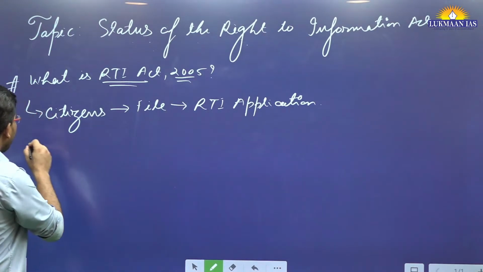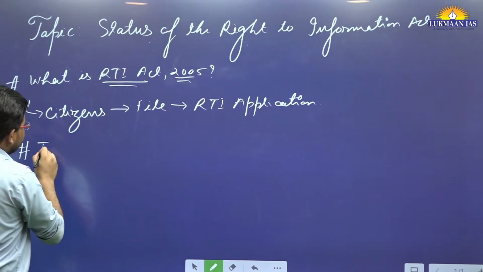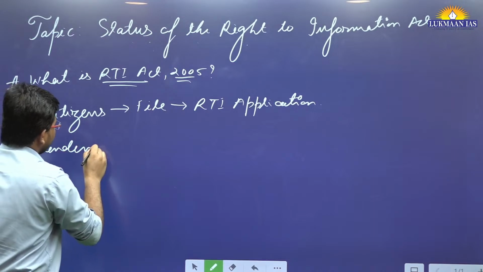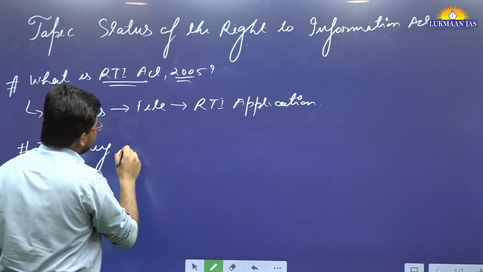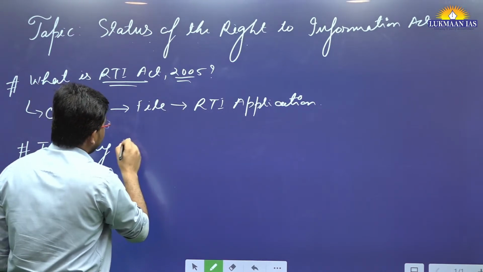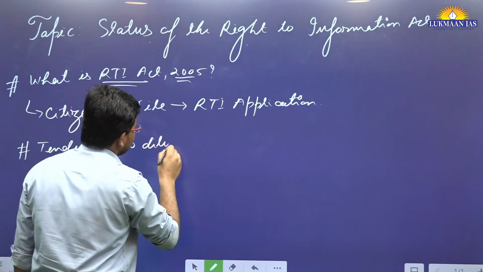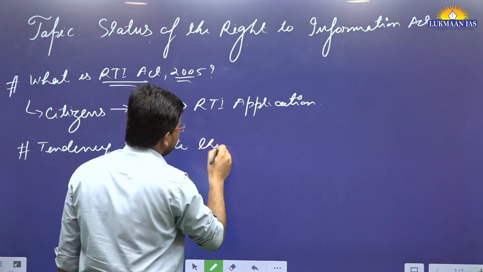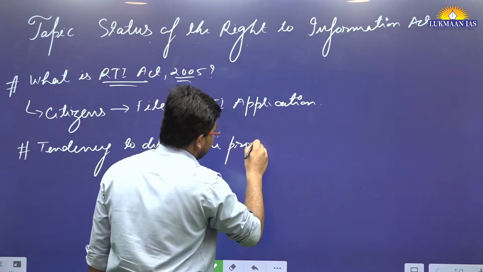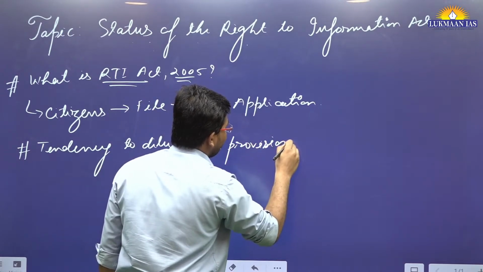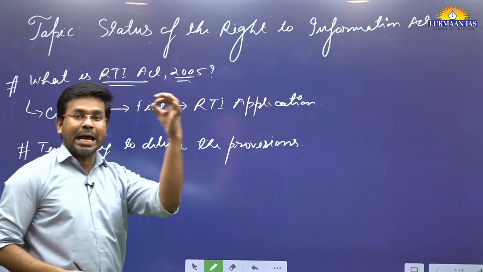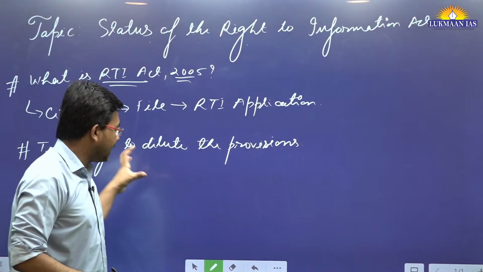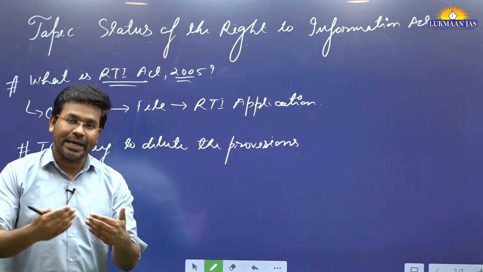However, recently there has been a tendency by the government to dilute the provisions of this particular act. What do we mean by diluting the provisions of the act? Diluting the provisions means making this act less effective, okay?